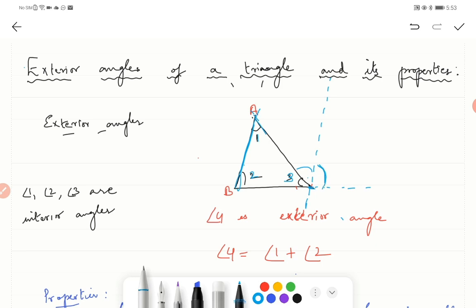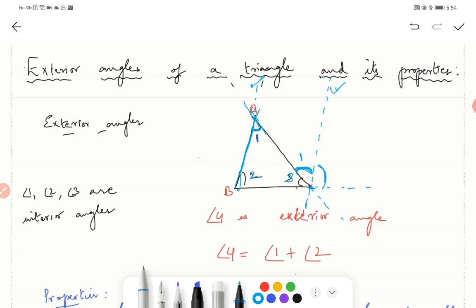From your transversal line properties, these two are parallel lines, and to these two parallel lines you have a transversal AC passing through them, isn't it? So this angle is alternate to this, isn't it?